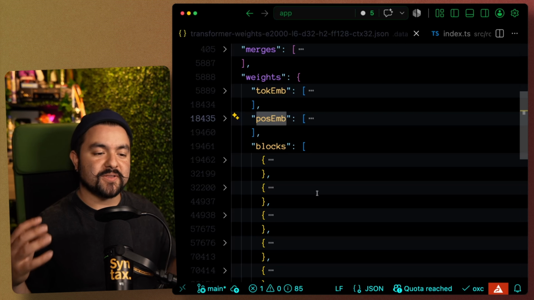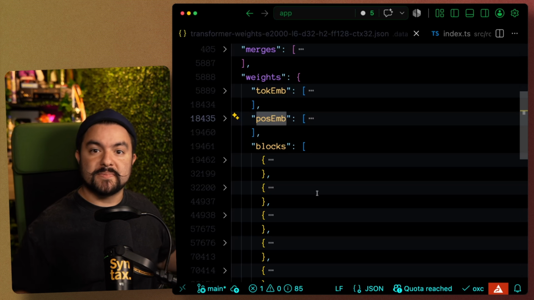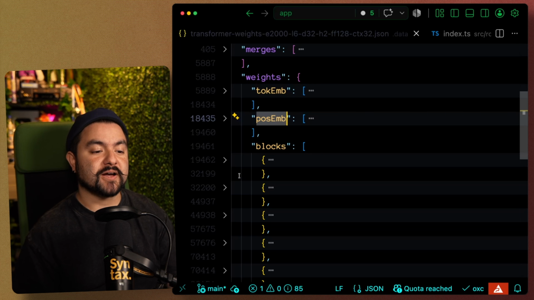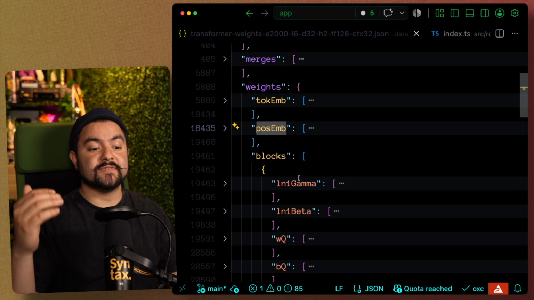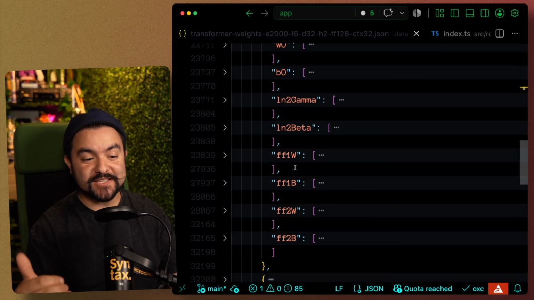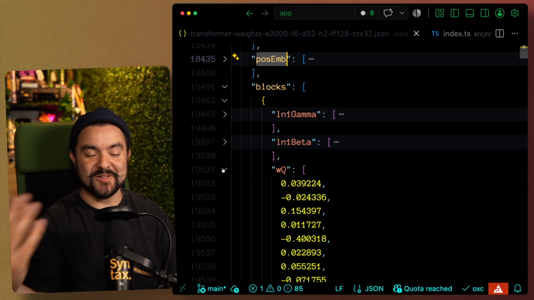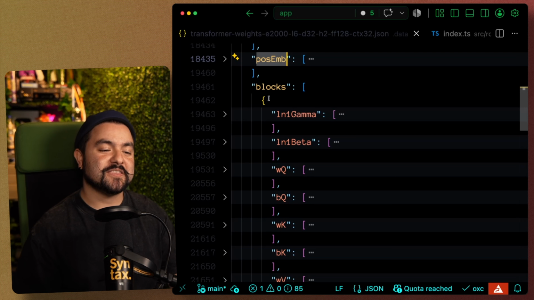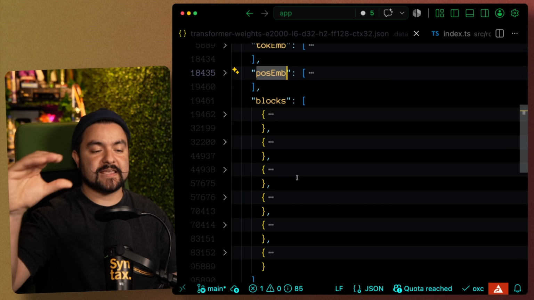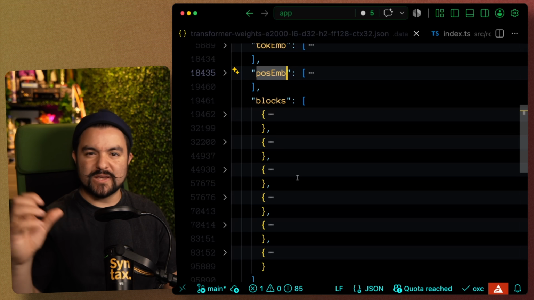And then we have a list of weights for every single block in the transformer. So we talked about how every block has attention, which then goes through feed forward. That gives us the output, which is the probability distribution of which token comes next. But we have multiple blocks. So for every single block, we have the weights for the query, key, and value, and the weights for the feed-forward network for that given block. And all of these start off random, just like they do in all of our other models that we've trained, but we tweak them as we train the transformer. And every block has that exact same setup of weights for query, key, and value plus weights for the feed-forward network.